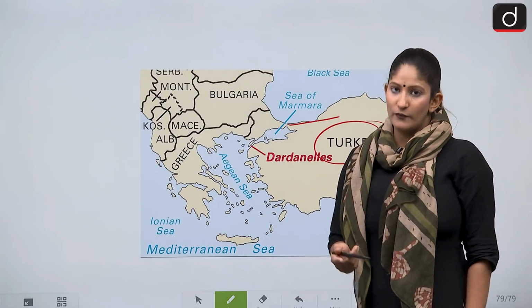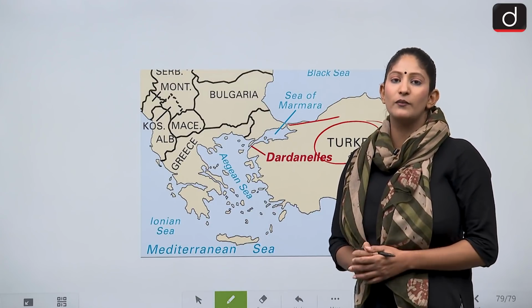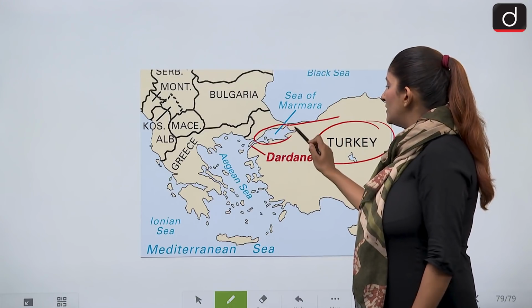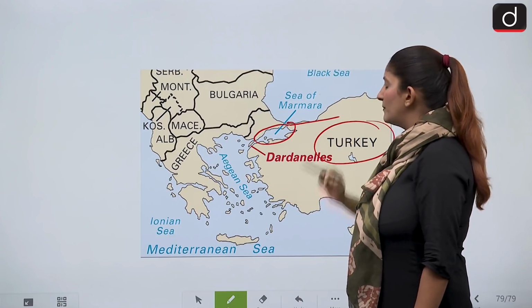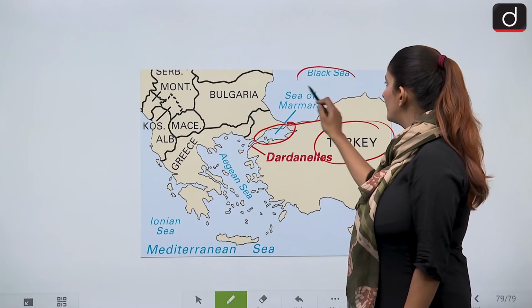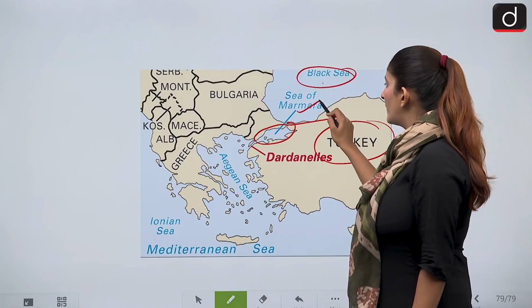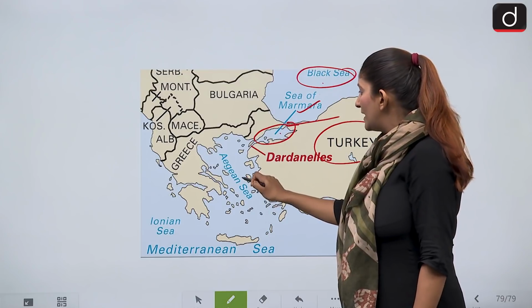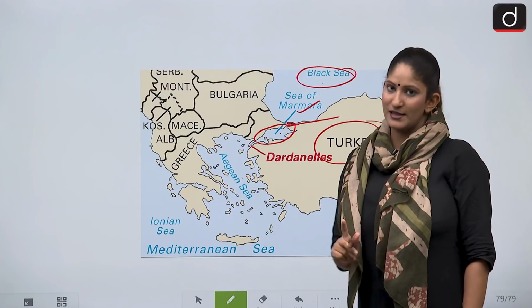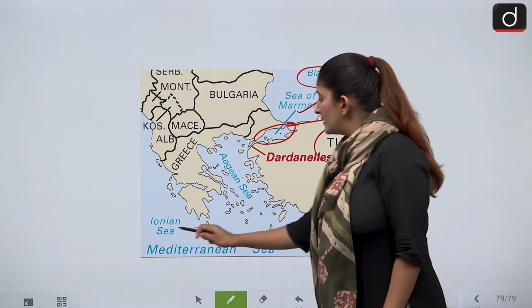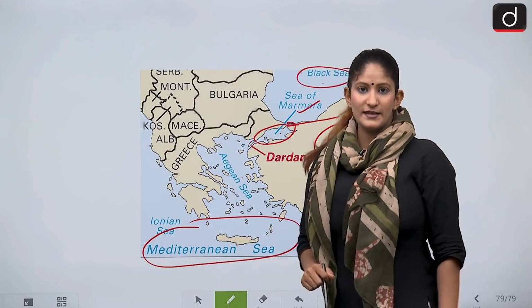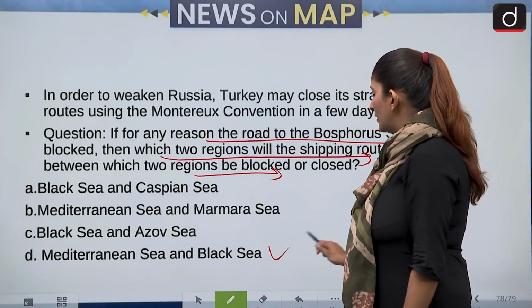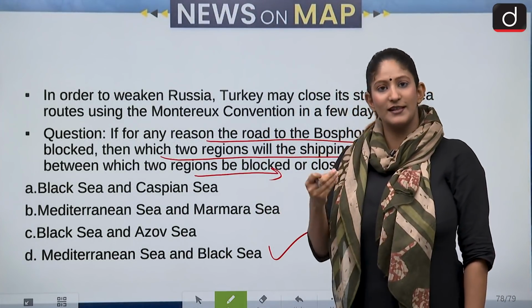The region has been in the news because during the war, Turkey invoked the Montreux Convention. Sea of Marmara lies between the Aegean Sea and the Black Sea. The Black Sea is connected to the Sea of Marmara with the help of Bosporus Strait, and the Sea of Marmara is connected to the Aegean Sea with the help of Dardanelles Strait. So this is something to be remembered. And Aegean Sea is an extension of Mediterranean Sea. So Black Sea and Mediterranean Sea are going to be our correct answer.